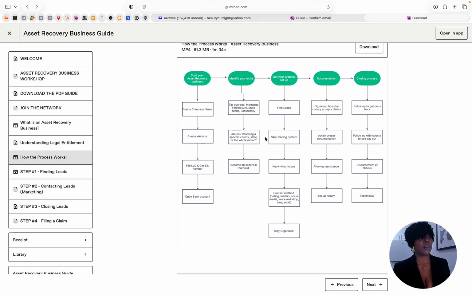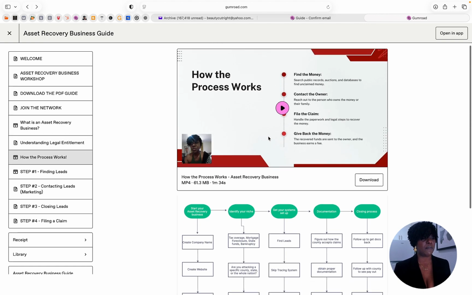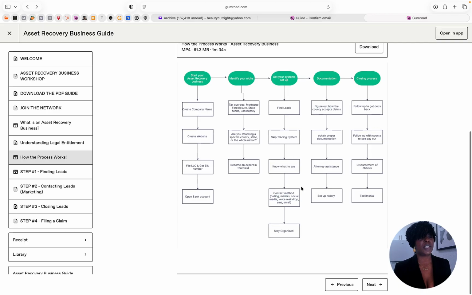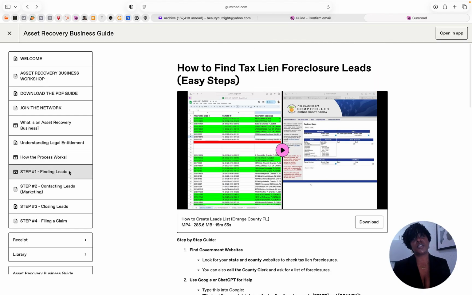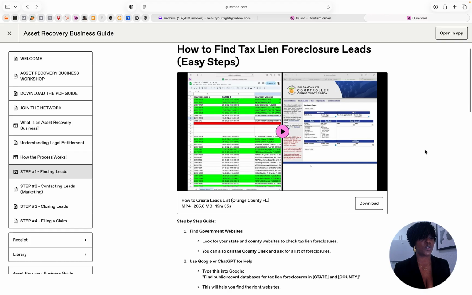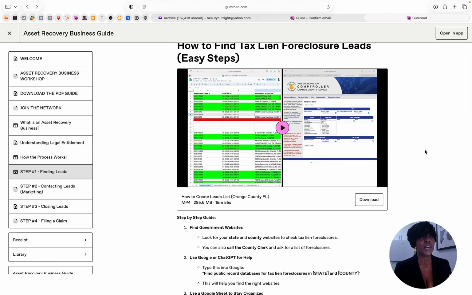How the process works, that's the next one. You can watch that video, and you can also see the chart there that helps you understand how you want to format this business. Step one is the first to doing this business, that is finding leads. Finding leads should be your first 30-day focus. So I have videos here for you that shows you a shorter video that shows you how I create my leads list.